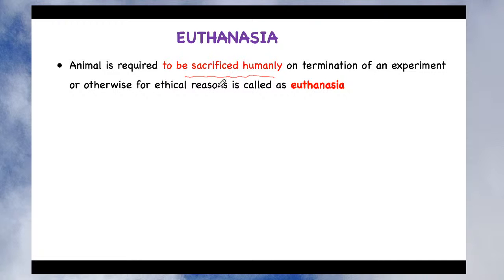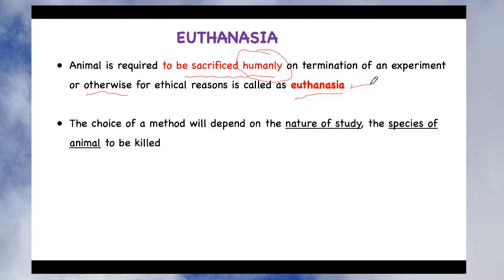So when an animal is required to be sacrificed humanely on termination of an experiment or otherwise, maybe due to other reasons, for ethical reasons, it is called euthanasia. When you are giving the definition for euthanasia, this term is very important. What is that? To be sacrificed humanely. So sacrificing humanely on termination of the experiment or otherwise for ethical reasons is called euthanasia.